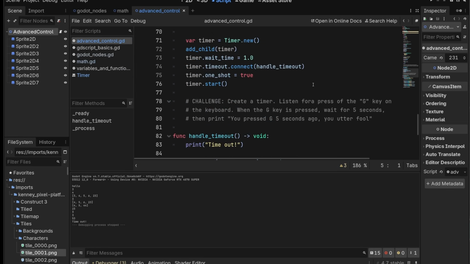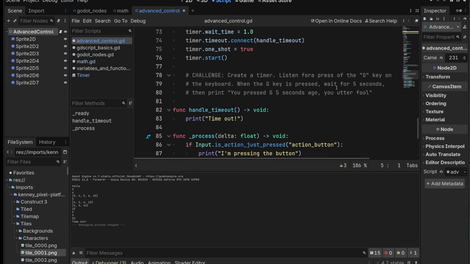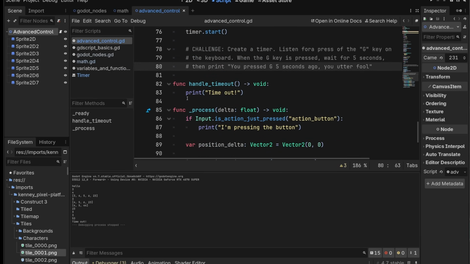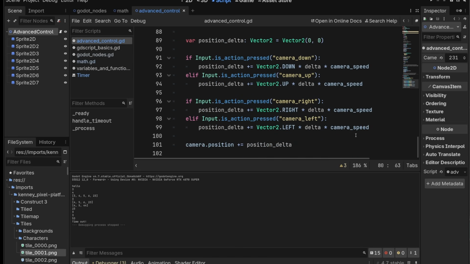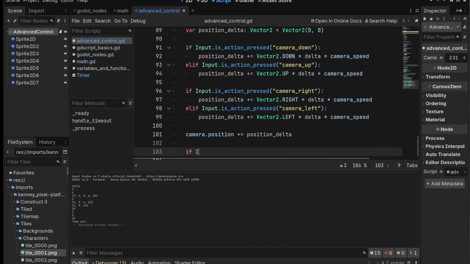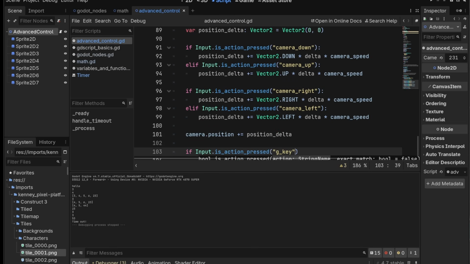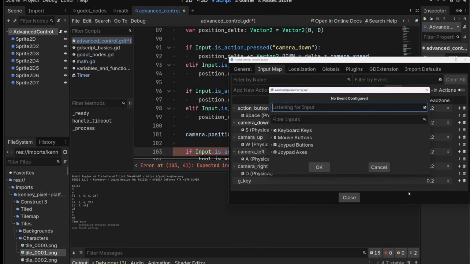Well, we have two options, actually. We can create it in ready, which means it will only be created once. We could also create it in process, which means we can create it every time we press G. That wasn't really specified here. So let's try it in process because that's kind of fun. There's good reasons why you wouldn't want to do it this way. So we'll do if input.isAction press G key. Let's make an input for that. G key. It's going to be G.